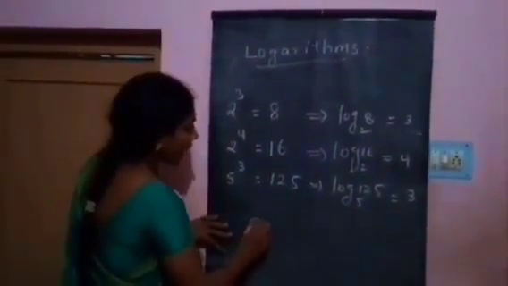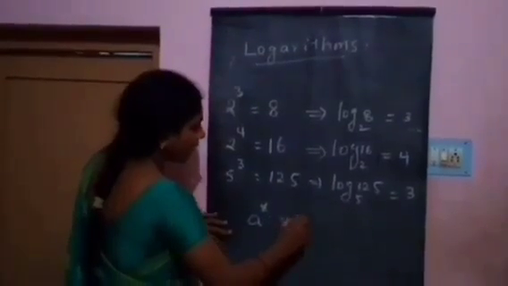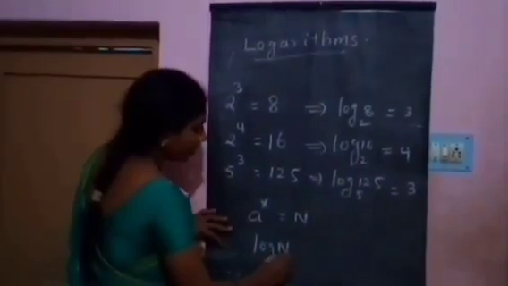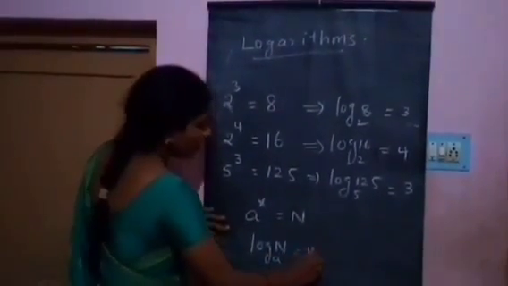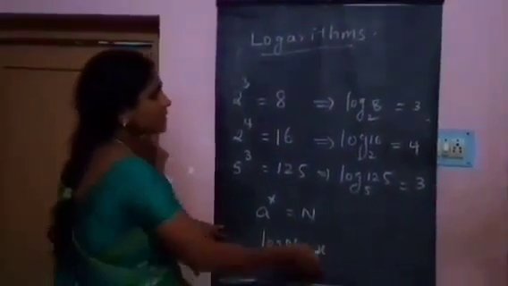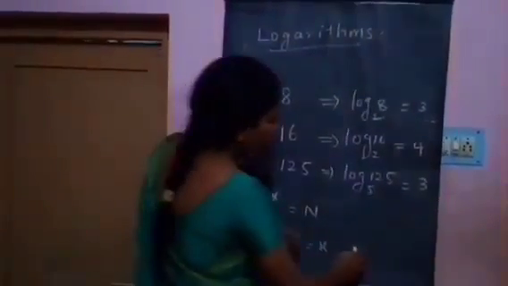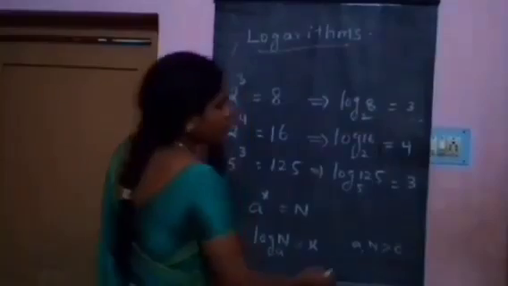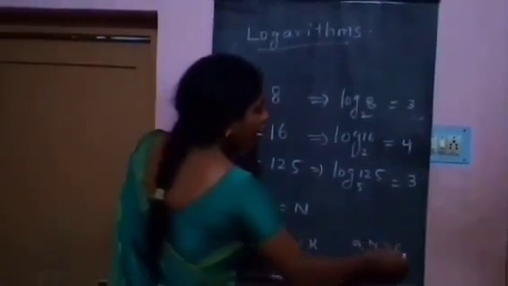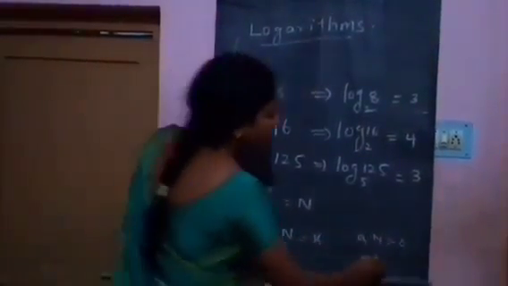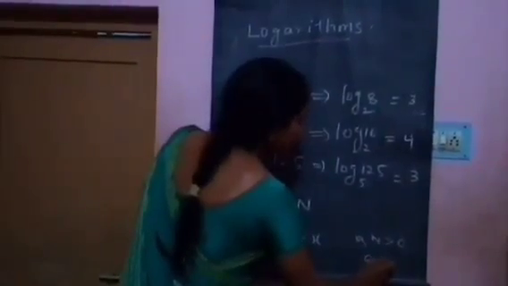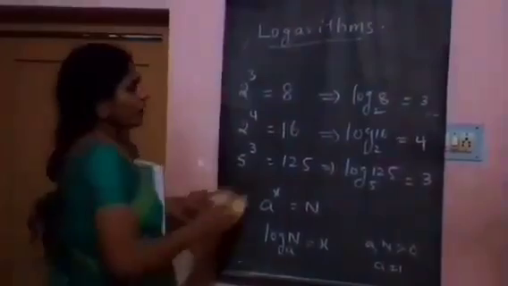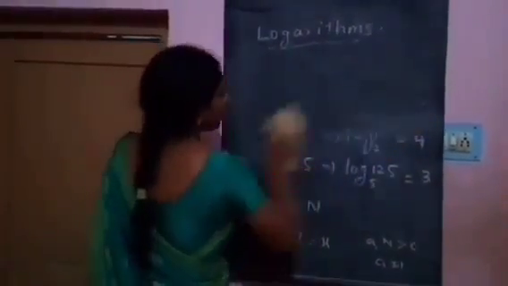Suppose a power x is equal to n, then log n base a is equal to x. This is logarithmic form. Here a, n are positive numbers, that is a, n greater than 0, and a not equal to 1. This is the condition. And next, logarithm formulas.